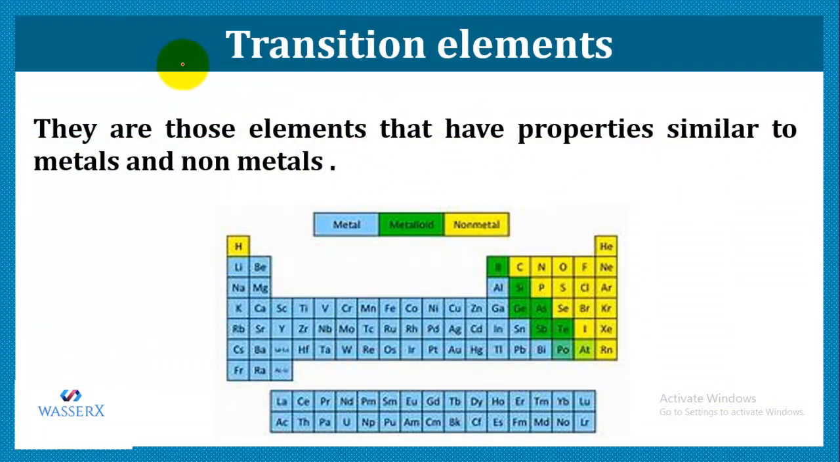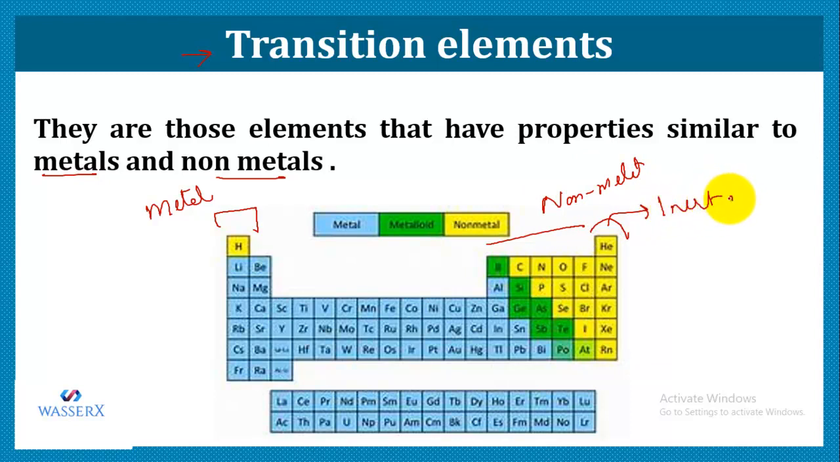So in this video, we are starting with transition elements. So what are transition elements? Transition elements are those elements which have properties similar to metals and non-metals. We know that this is the modern periodic table in which we have metals on the left hand side, and non-metals on the right hand side, right? And we do have inert gases. This group is of inert gases, and these are the transition elements.